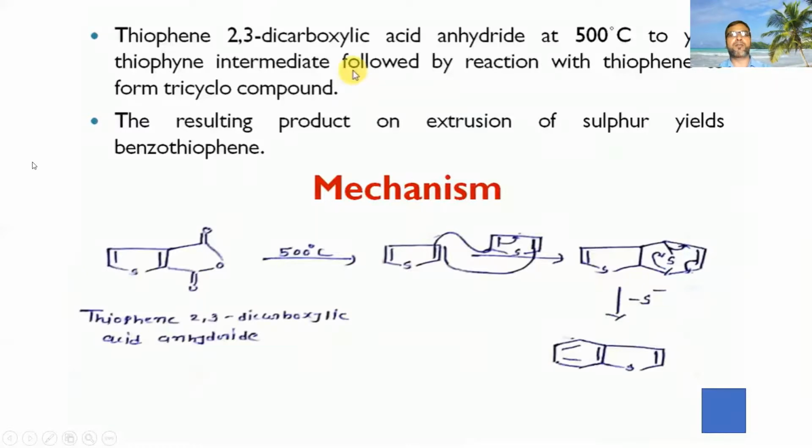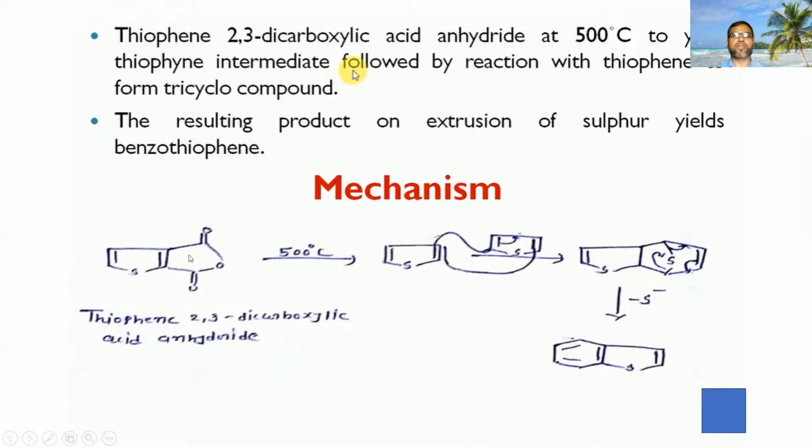Another reaction, thiophene 2,3-dicarboxylic acid anhydride at 500 degrees Celsius yields a thiophene intermediate, followed by reaction with thiophene to form a tricyclic compound. The resulting product on extrusion of the sulfur, extrusion of sulfur means remove the sulfur, yields benzothiophene.